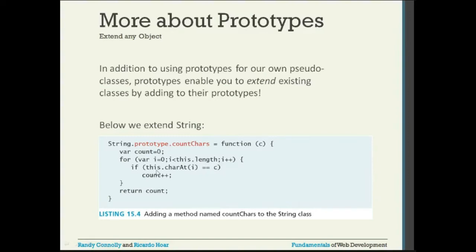Then if this.charAt(i), so index 0, whatever the string you have sent here will be parsed, and this.charAt(i) is the 0th location. It will check whether it is equal to the character that has been passed. If it is true, then it will increment the count. Otherwise, it will not. So it will tell how many characters there are, and after the for loop, it will return the count, how many characters are present.